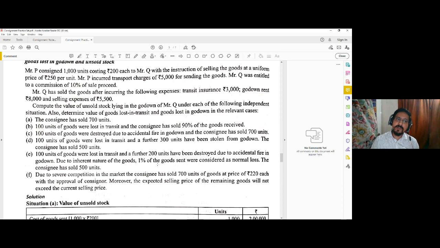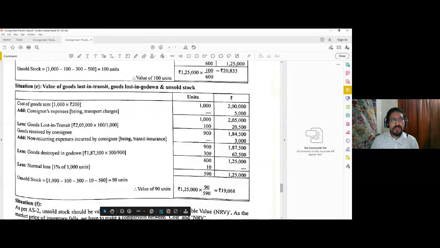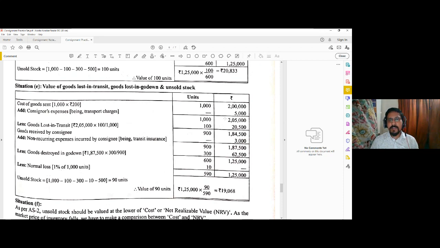The consignee sold 500 units. So now we need to take the case of normal loss as well. Now cost of goods sent 1000 units, 2 lakh. Consignor's expenses added 5,000. So 1000 units now valued at 2 lakh 5. Lost in transit 100, so deducted from this 100 units, proportionate value 20,500. So received by the consignee is 900 units at 1,84,500.